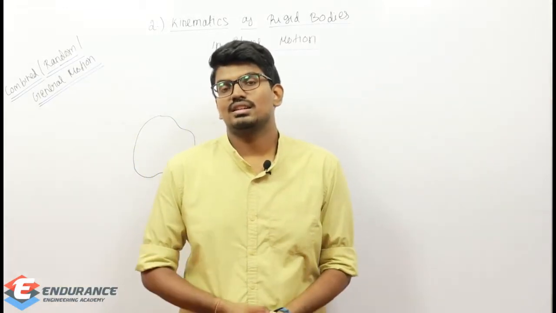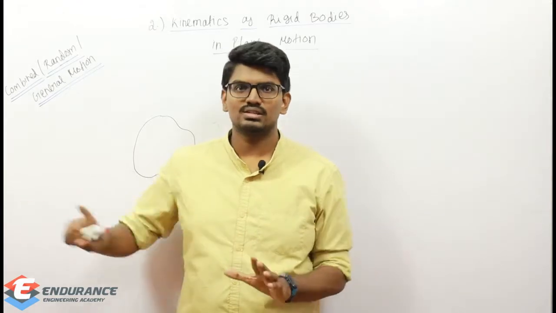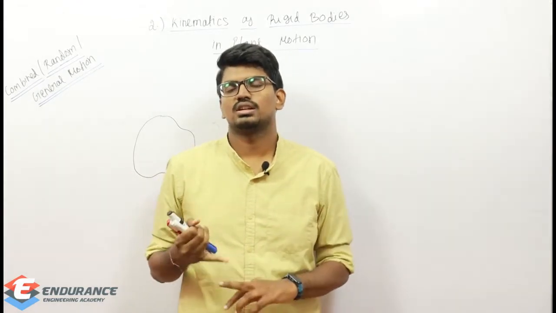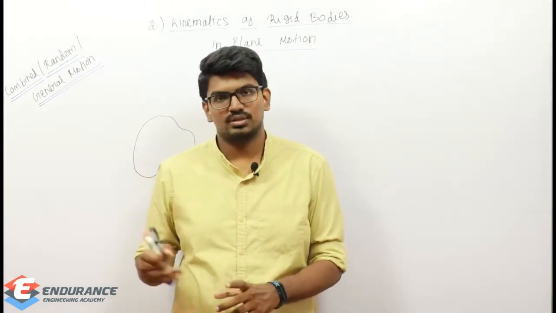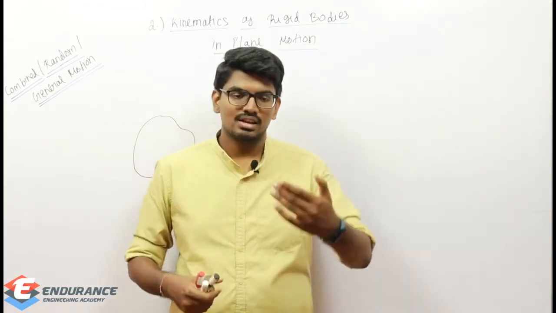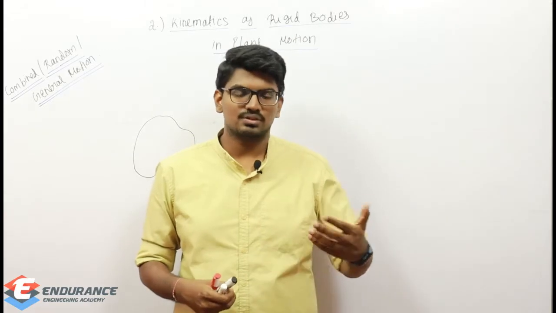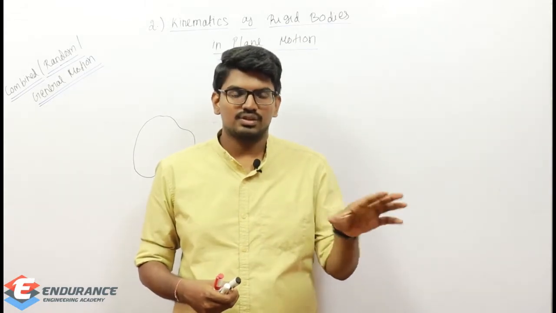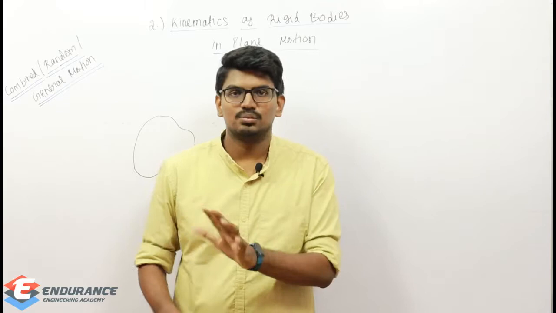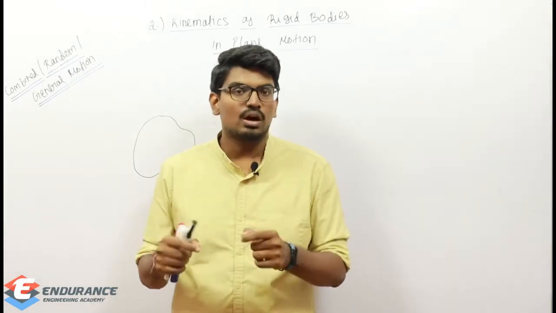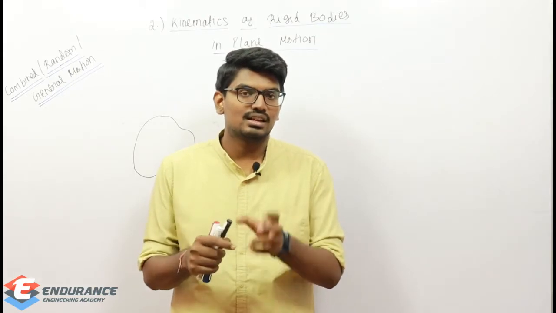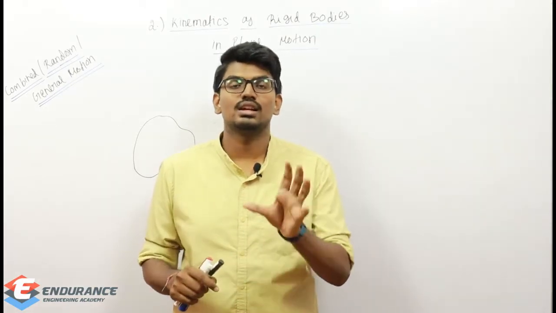Under what condition did we assume it to be a particle? The one condition is very simple: the range of motion is very high compared to the size of the particle. The second condition is just by reading the question. For example, if they are giving you that a car is moving in this direction, and so on, how do we finalize that the car is assumed to be a particle?